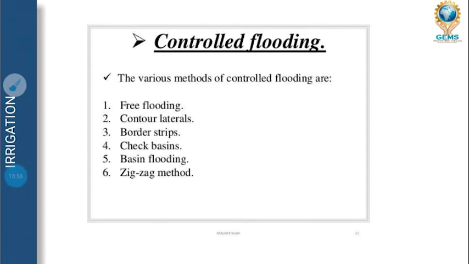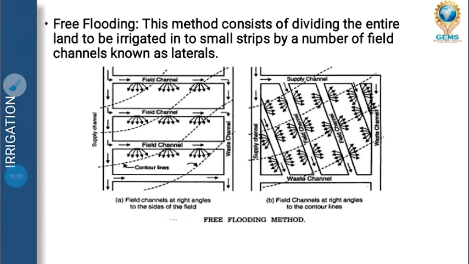So we will see what types of flooding there are: free flooding, contour flooding, border strip, check basin, basin flooding, zigzag method. So in free flooding, as you can see, the entire land to be irrigated is divided into small strips by a number of field channels, known as lateral field.